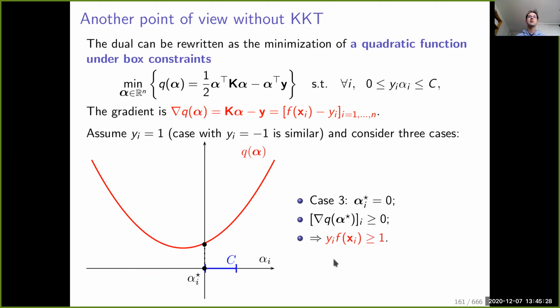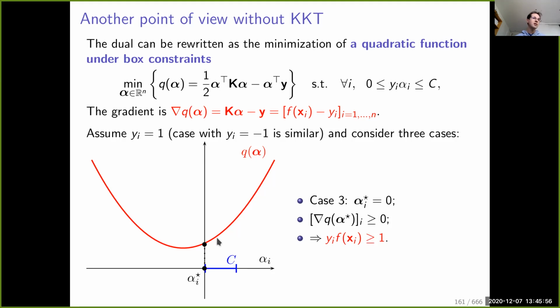And the last case, of course, is where the solution alpha i will hit the left part of the interval. So this is typically what it does. This is a typical quadratic function. We want to minimize it, so we would like to go there, but we cannot because of the constraint. So we are hitting the left part of the interval, alpha i is equal to 0.